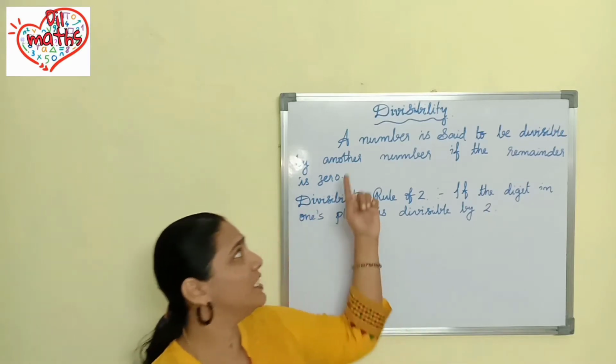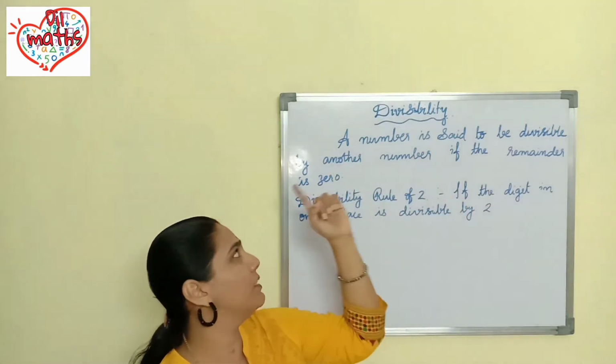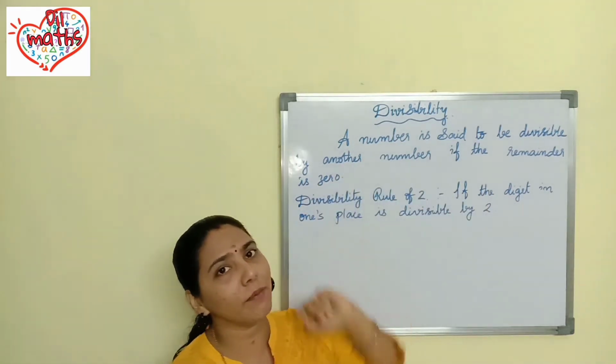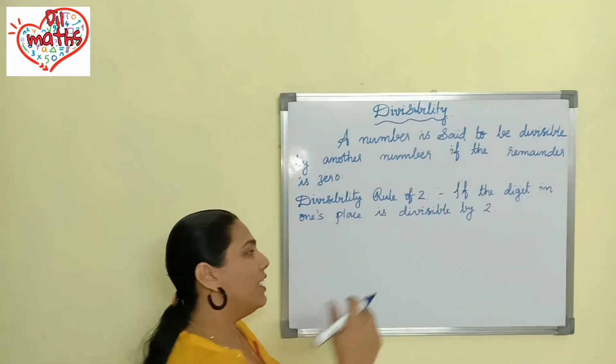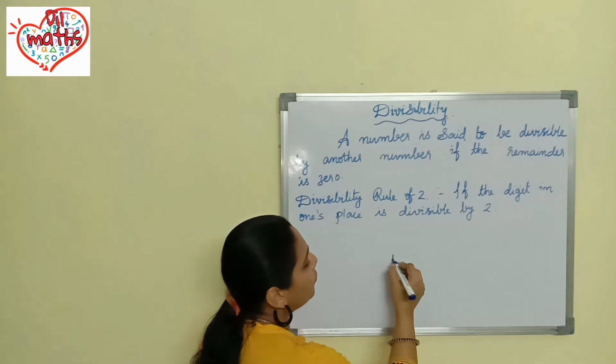Divisibility. So what is divisibility? A number is said to be divisible by another number if the remainder is 0. Okay, let us check an example.